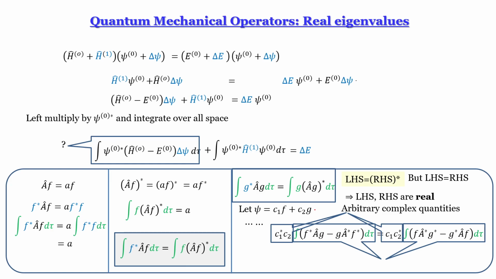You have this integral of f, a hat star, g star d tau, is equal to g star a hat f d tau.